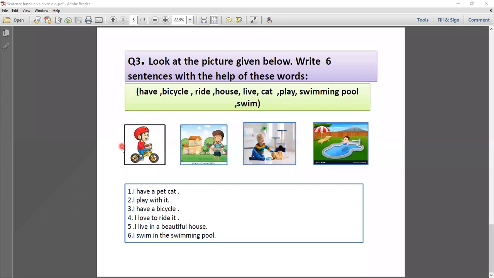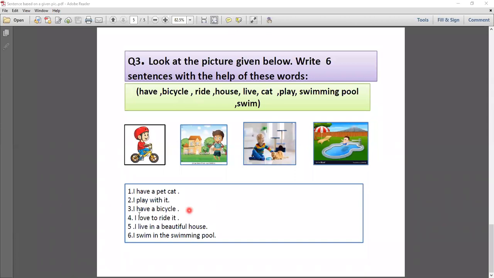ओके आपको एक जो पिक्चर दे रखी है उसी से रिलेटेड आपको 2 सेंटेंसेस लिखने हैं और हेल्पिंग बॉक्स में आपको वर्ड्स दिए गए हैं. So now let's start. First, I have a pet cat. So here the picture of a cat. So here you write I have a pet cat. I play with it. So मैं इसके साथ खेलता हूँ. So you write the 2 sentences related to this picture.